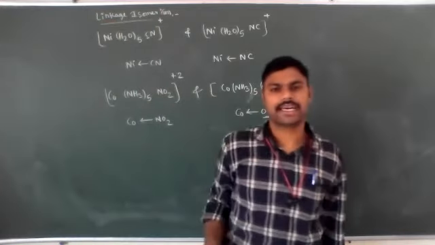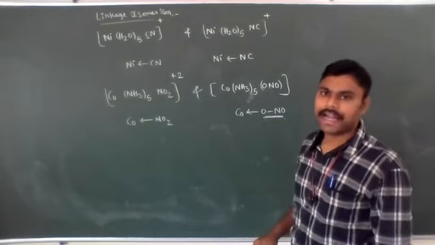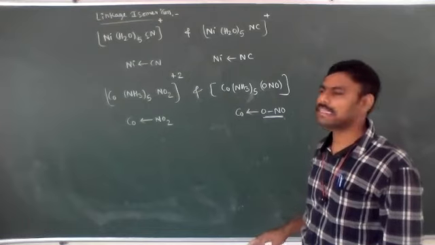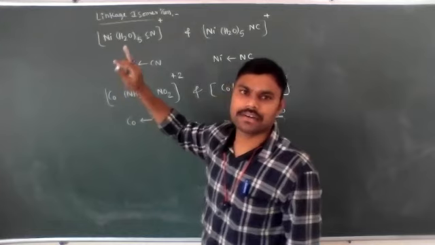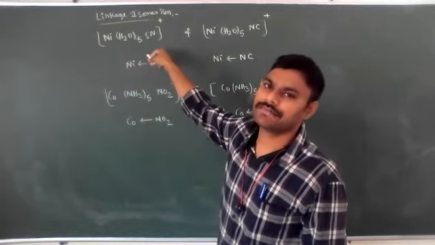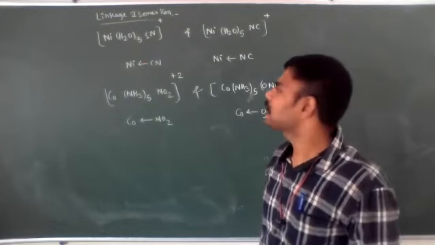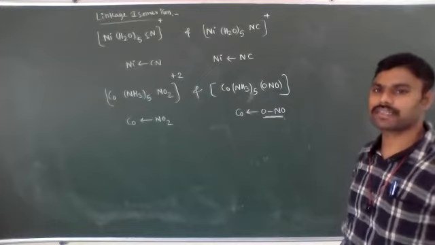Complexes having the same molecular formula, containing ambidentate ligands, in which different donor atoms are linked with the central metal ion, are called linkage isomers, and the phenomenon is known as linkage isomerism.